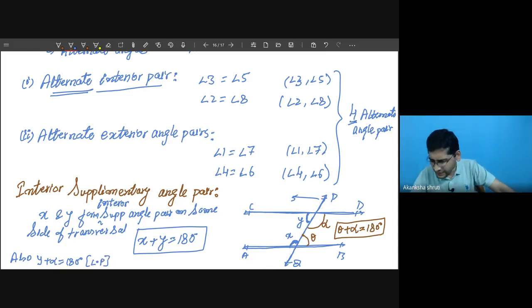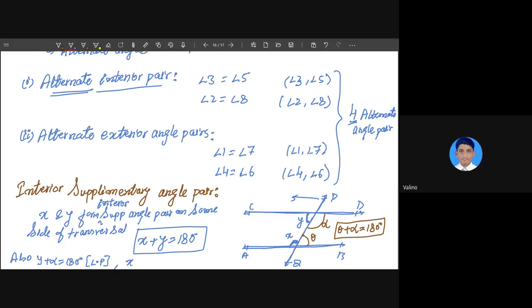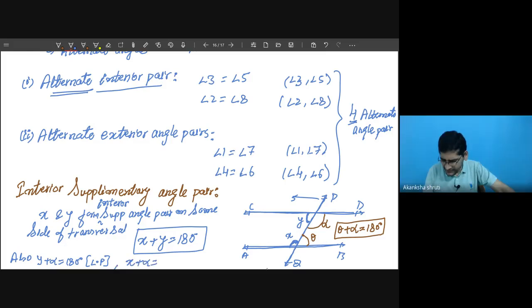A student, can we write x plus alpha is equal to 180 degrees? Observe this. Is it correct? X is here and alpha is here. It is wrong to say x plus alpha is 180, because x is simply equal to alpha.